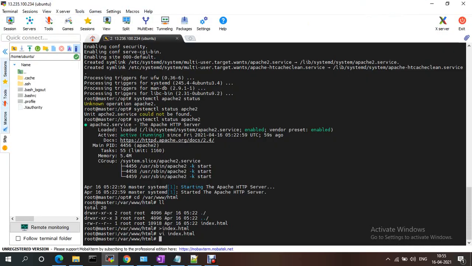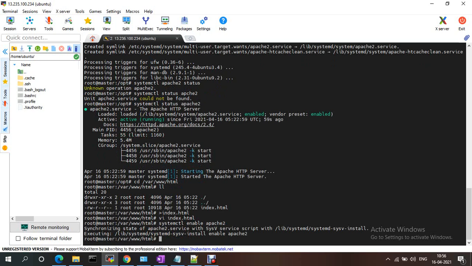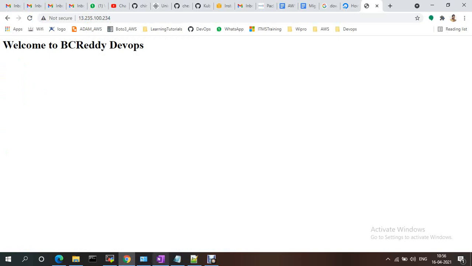If you want to enable this even after a reboot, you just need to do systemctl enable apache2. So even if you reboot your VM, it should be running the same. Okay, now these are the software and applications running on this VM.